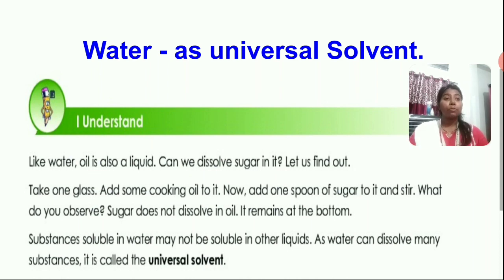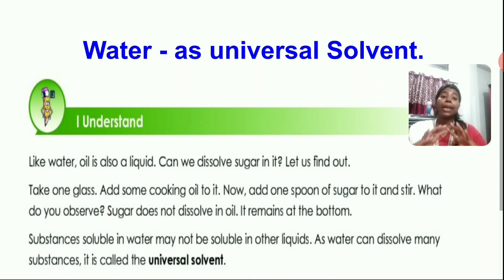Now why can we dissolve things in water? Because the molecules in water are set in such a way that it can dissolve other substances when we mix them in. That means the molecules of the other substances can occupy the space. As we know, in liquid the molecules are loosely packed.